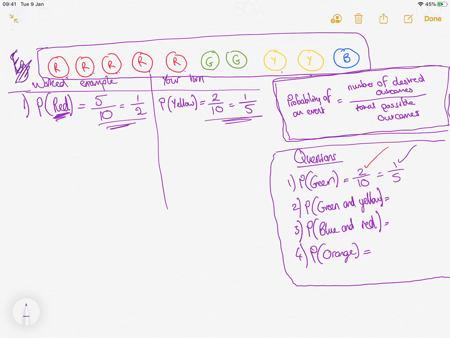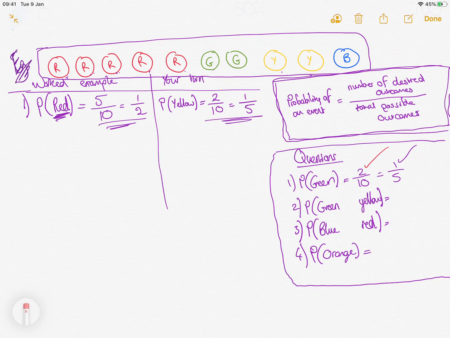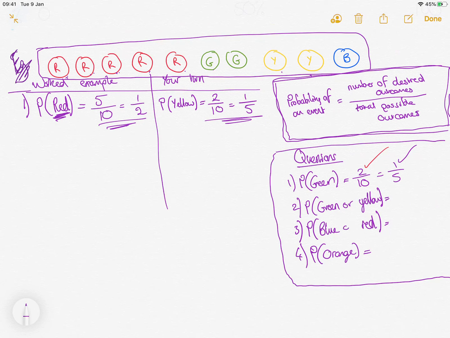Green and yellow, so probability of picking, well that shouldn't say and really, that should say green or yellow, because it would be impossible to pick a green and a yellow because I'm only picking one counter. There's no green and yellow counters in there. There's either green or yellow. So the probability of that is there's 2 greens and 2 yellows, so that's 4 out of 10, or 2/5.